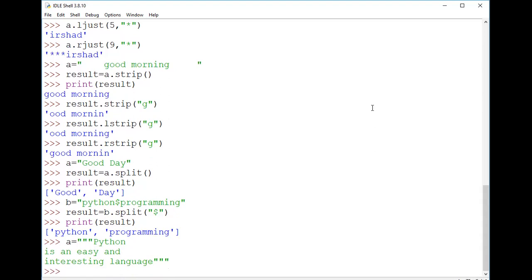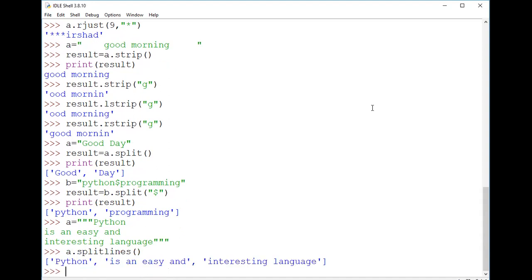Now, if I want to split, because multiple lines are there, for that I need to use a method called splitlines. So here I'm using A, which is my variable, splitlines, and I'm not providing any argument here.